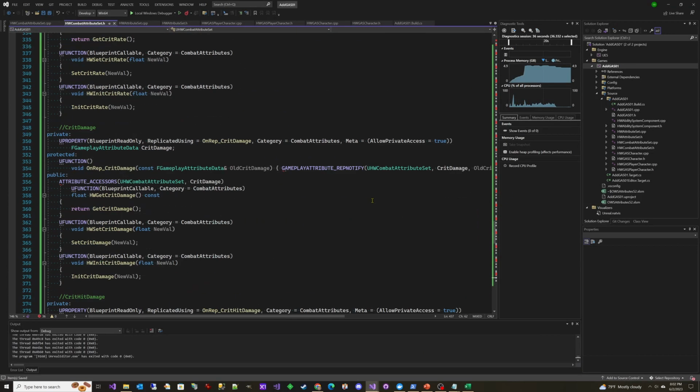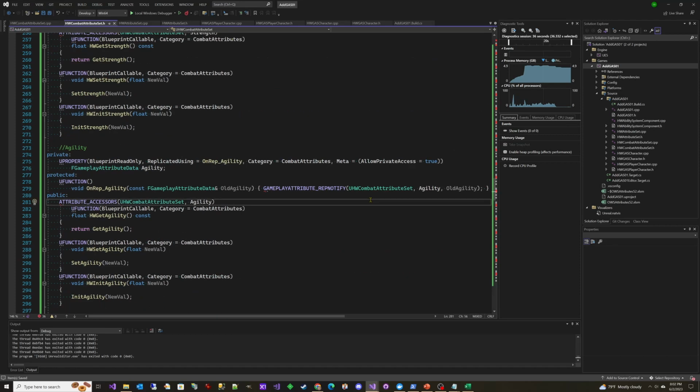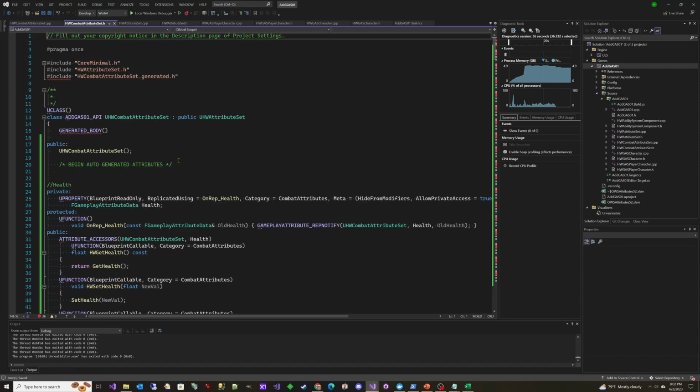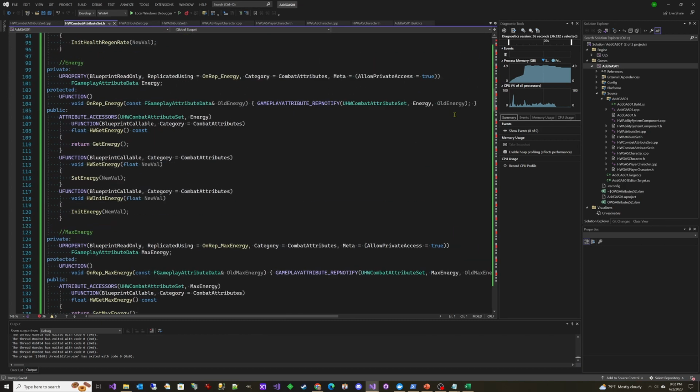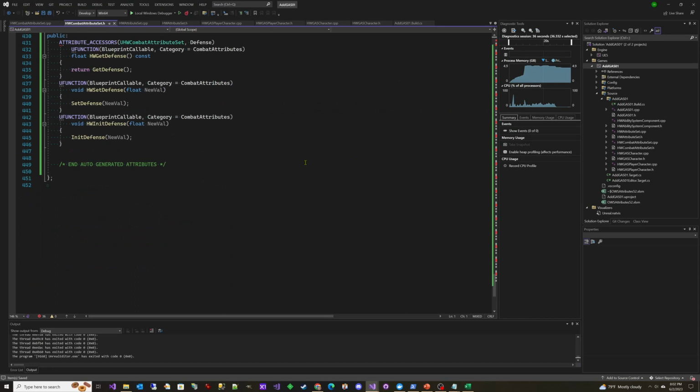And so hundreds and hundreds of lines there we did not have to type. So that generated our attributes for us. We are not done yet, though. There's a few more things that we have to do. So I'm going to scroll all the way down to the bottom.